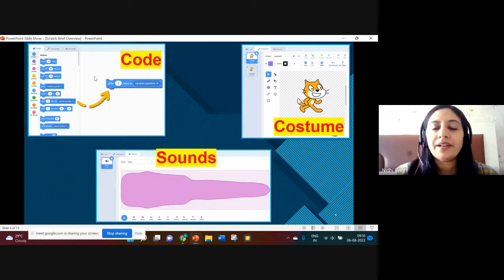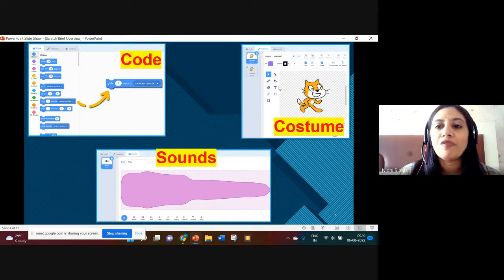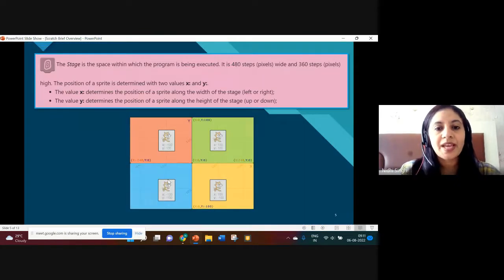Costume is nothing but different appearances of your sprite. And sounds: you can record your sound, or you can upload any sound, or you can choose a sound from the library. And you can add that sound in your script.